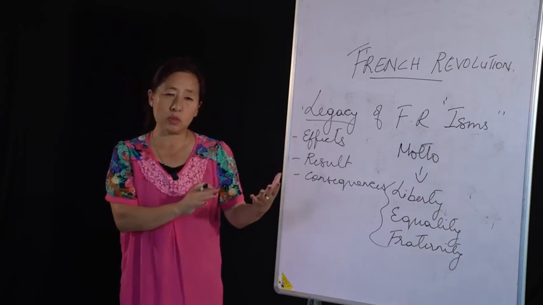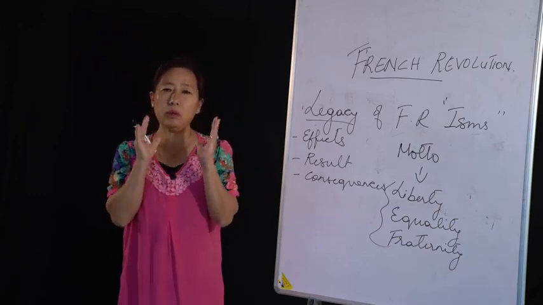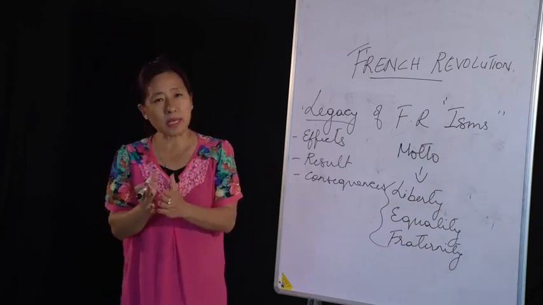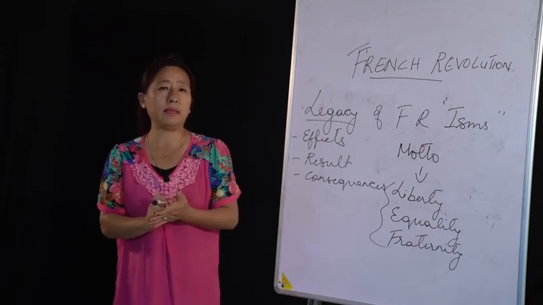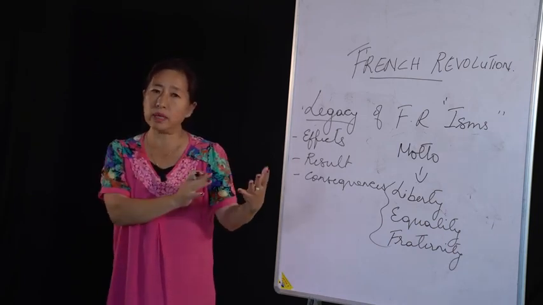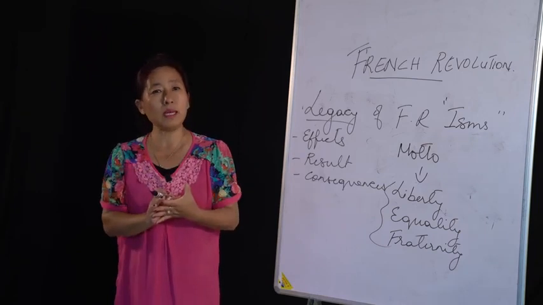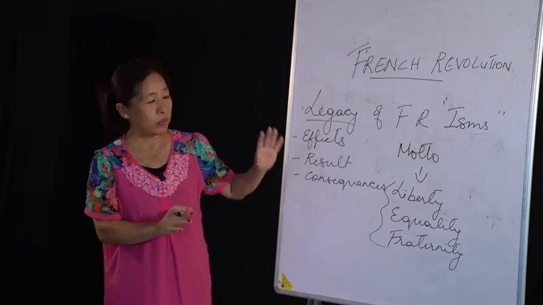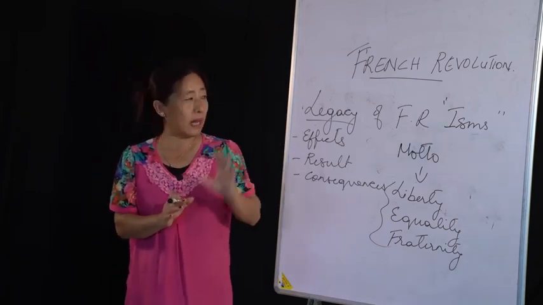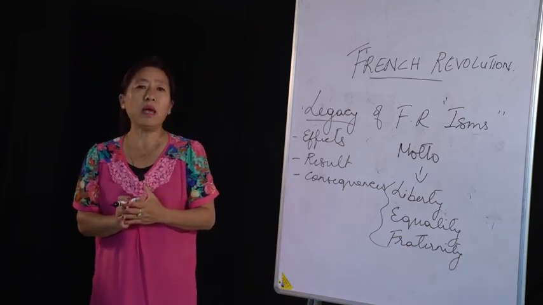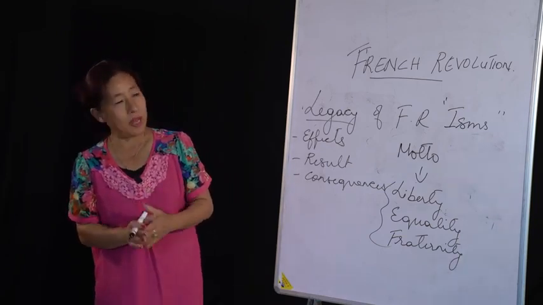And in a socialist society, there is no gap between the rich people and the poor people, because whatever the country has belongs to the people. So these three isms also came into the world because of the French Revolution.